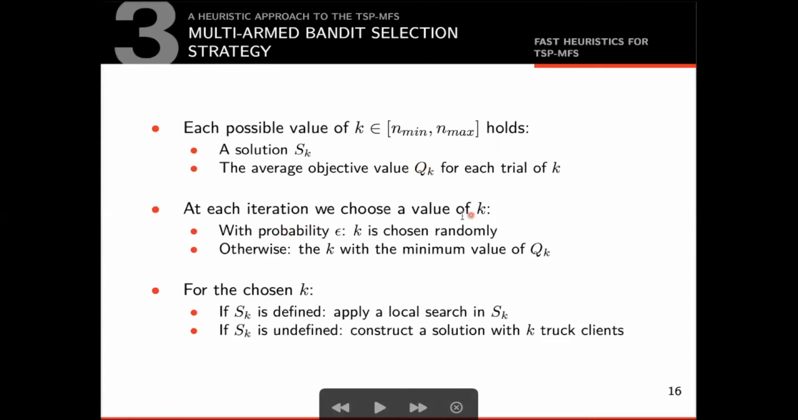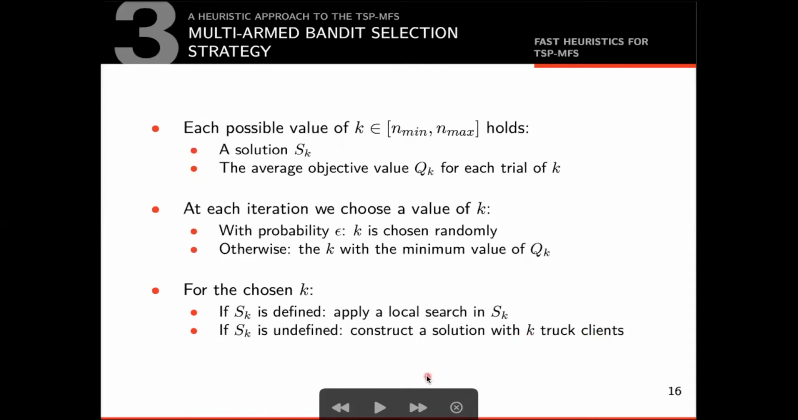At each iteration, we choose a value of k. With probability epsilon, the value of k is chosen randomly using a uniform distribution. Otherwise, we choose the k with the minimum value of qk. In other words, we select the k whose associated solution sk achieved, on average, the best objective value so far. So, with a value of k selected, two scenarios are possible. If sk is defined, that is, we already have a feasible solution stored in sk, then we apply a local search in sk. If sk is undefined, then we construct a solution with k truck clients.